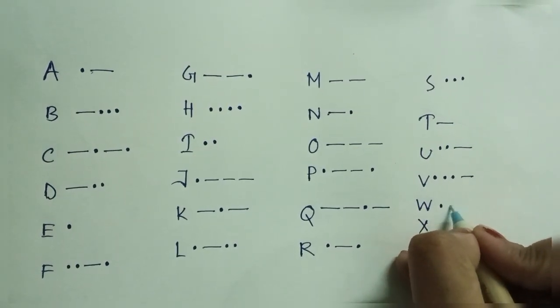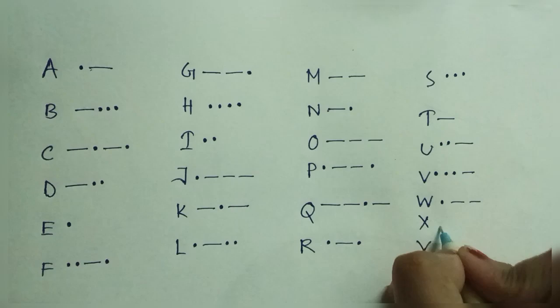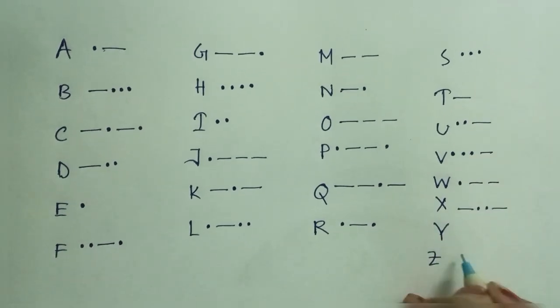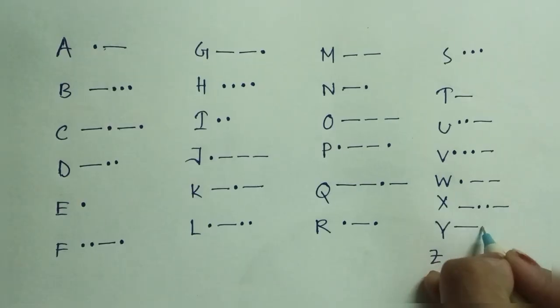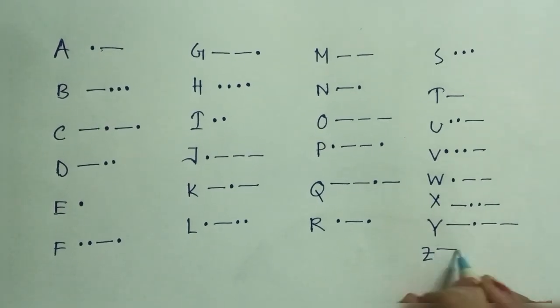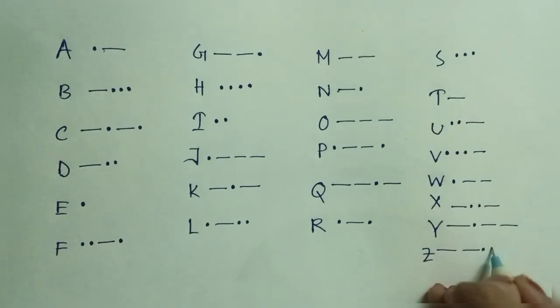W has a dot, two dashes. X has a dash, two dots and another dash. Y has dash dot dash dash. Z has two dashes and two dots.